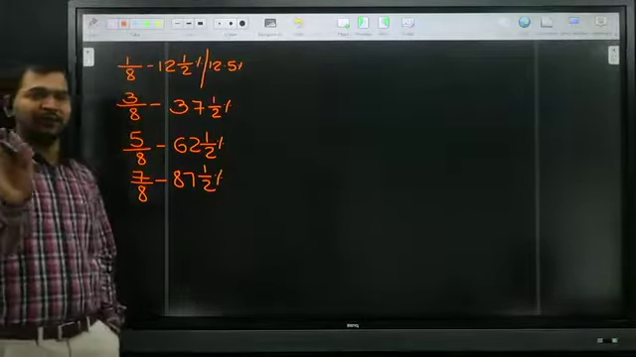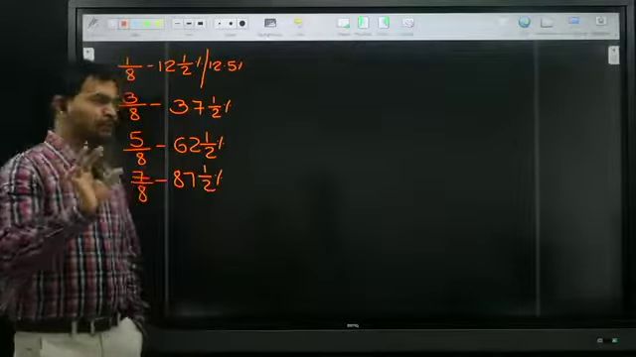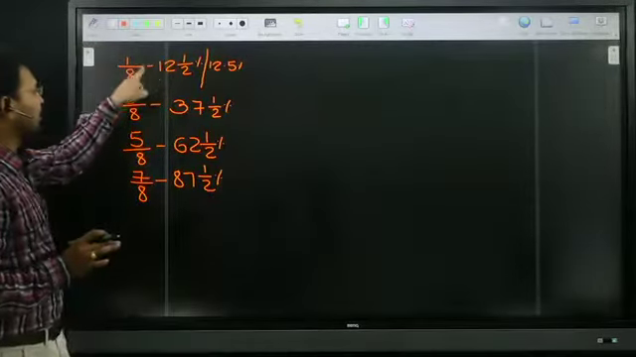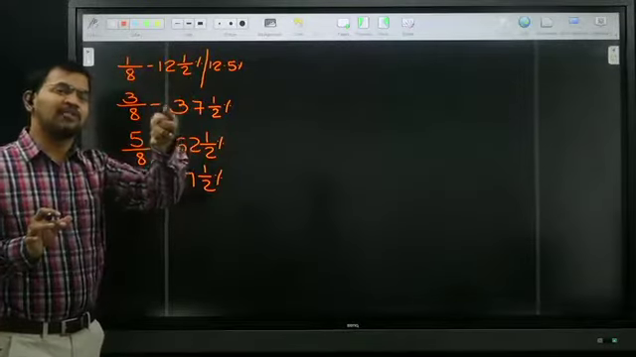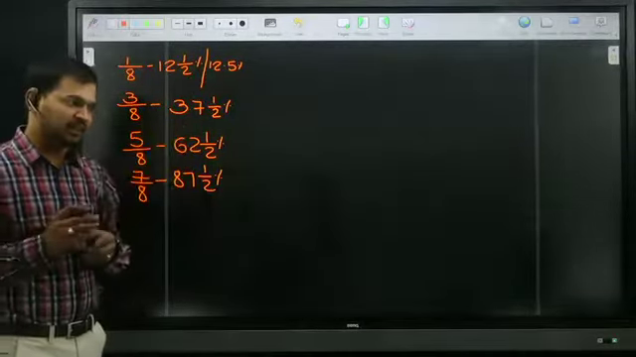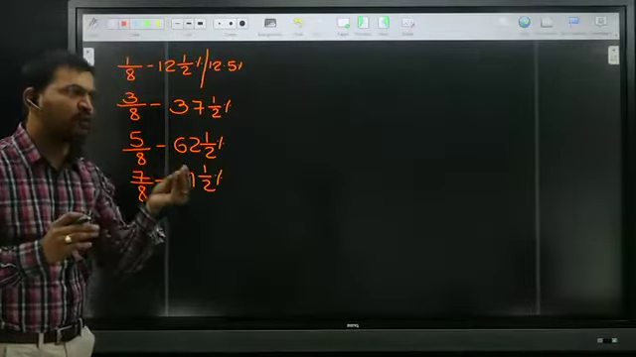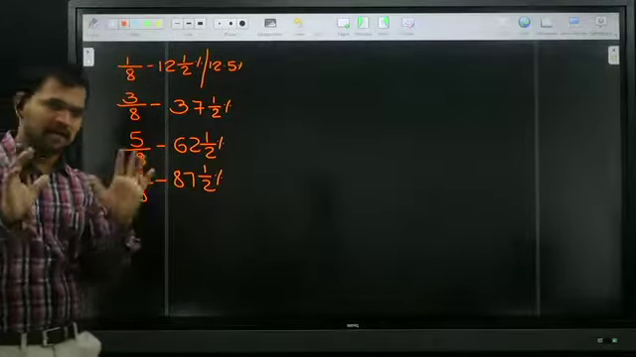No need to memorize each fraction individually. Just remember, whenever 8 is in the denominator, 12 and a half multiples are coming. Whenever 12 and a half multiples are coming, an 8 fraction is coming. 8 is nothing but 12 and a half, and 12 and a half is nothing but 8. All of you clear?